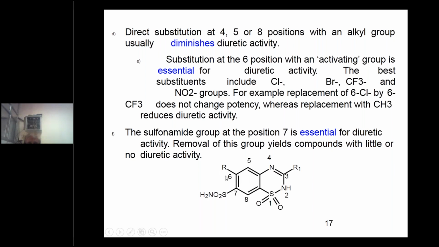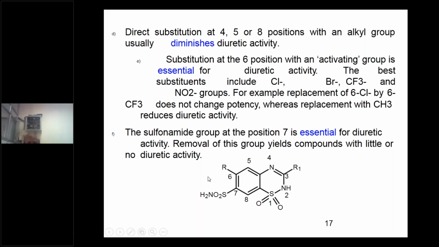If you replace the chloro or trifluoromethyl group by a methyl group, there will be a reduction in the diuretic activity. So chlorine is essential, or trifluoromethyl, both are the same. They do not change. You can keep chlorine or bromine or trifluoromethyl or nitro. But if any of these activating groups is replaced by a methyl group at the 6th position, it reduces the diuretic activity, which means it is not preferred.